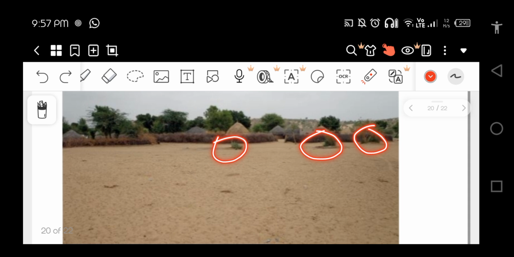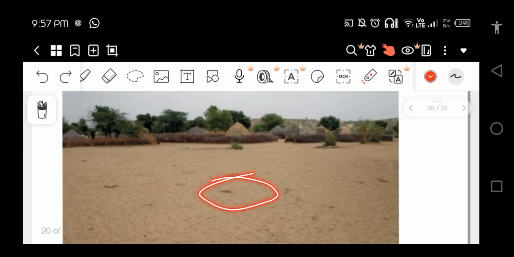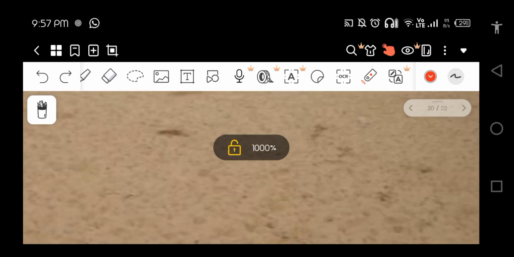Basically these bushes are known as thorny bushes, we can say scanty vegetation, or even sparse vegetation. There are several words you can use to describe these bushes. So I can say this land is barren. There are some rocks, right? If I zoom in, I can see there are some small cracky rocks.